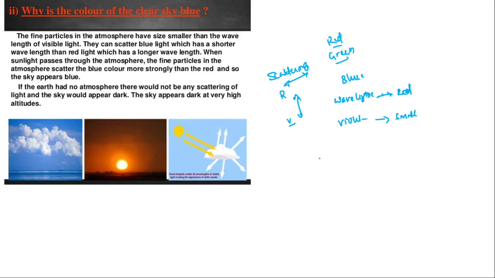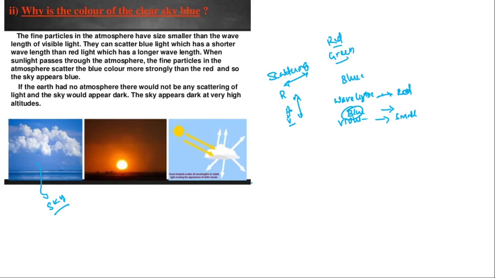Okay, so here the blue color present in this spectrum gets more scattered as compared to the other colors present in this spectrum. Due to this, we feel that the color of the sky is blue.